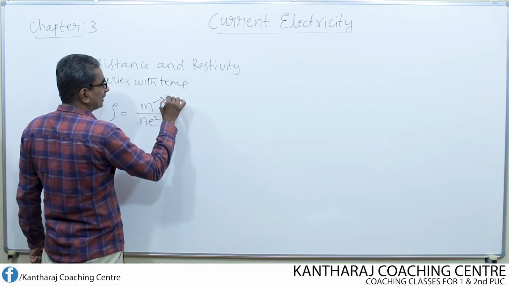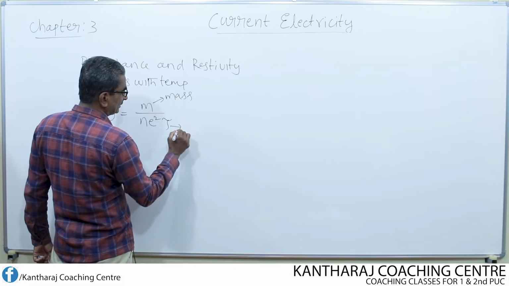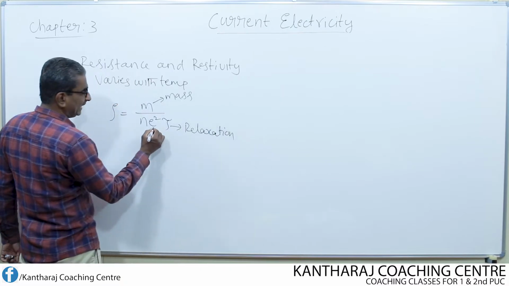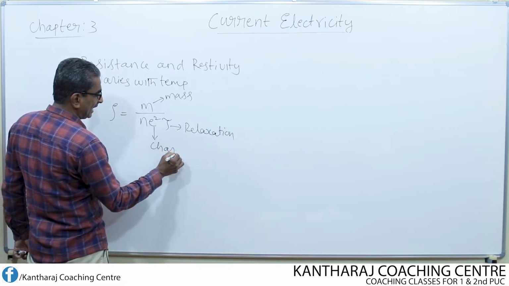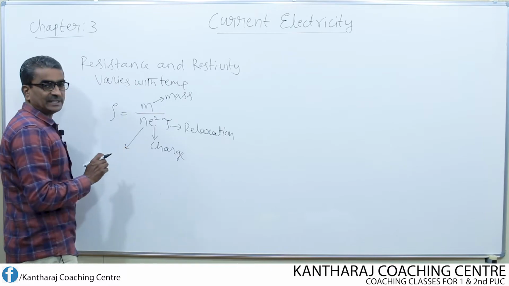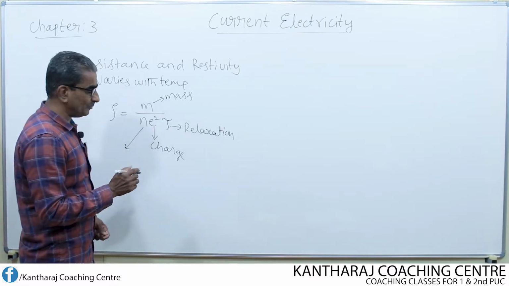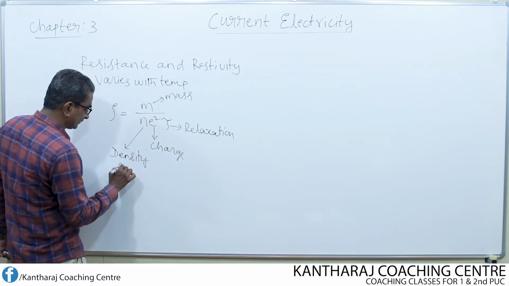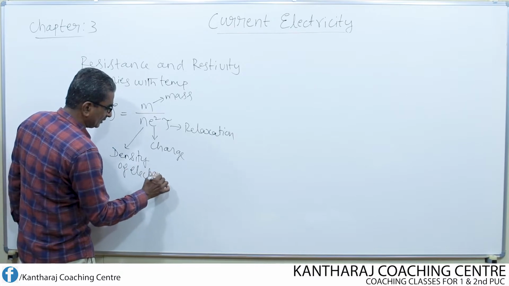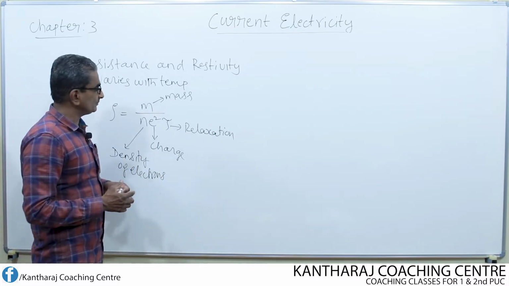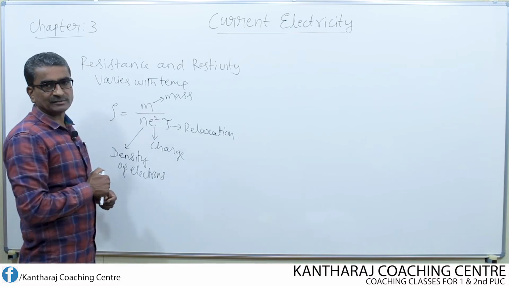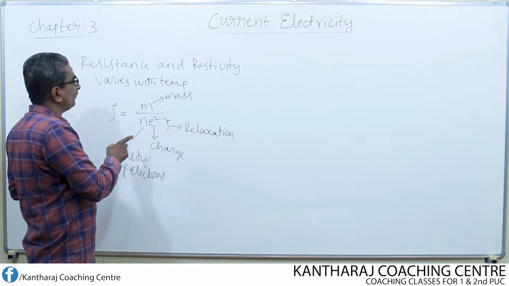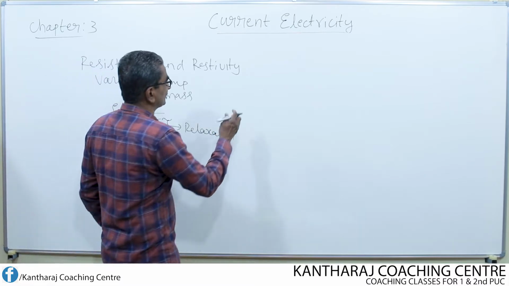m is nothing but mass of the electron and tau is nothing but relaxation time of the electron, and e is the charge of the electron and n is the density of electron per unit volume. That means number density of electron. Now, using this equation, let us study how the resistivity of a metallic conductor varies.